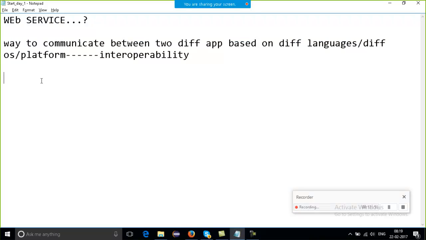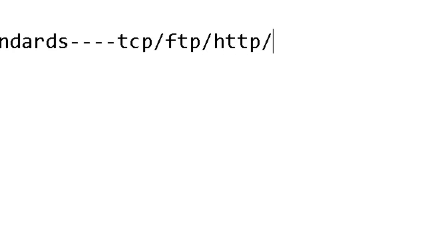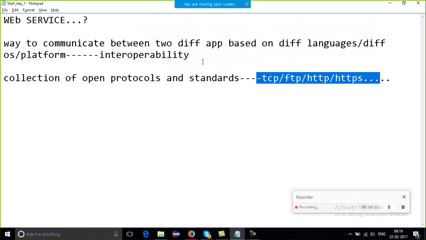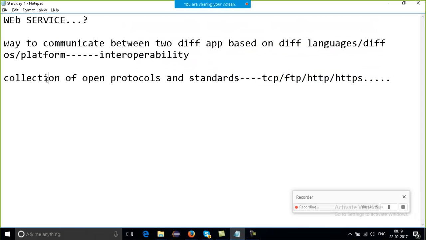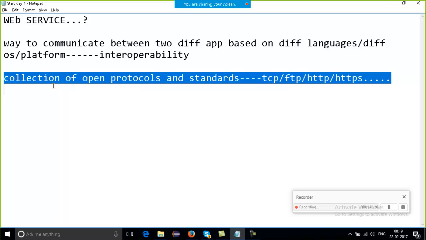Now let's come to the specific words which I can use for a web service. It's a collection of open protocols and standards, like TCP, FTP, HTTP, HTTPS, and many more. We do have many more protocols, right? These are all the protocols and standards. I am speaking in very simple terms, but actually the definition is: it's a collection of open protocols and standards